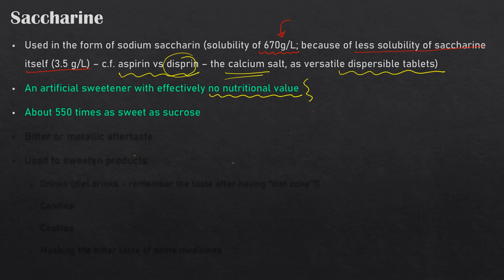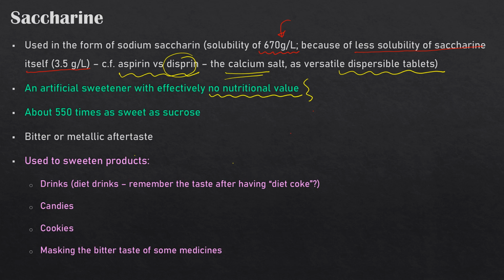The data actually changes from different sources. We don't have the exact calibration that can be done using different methods, so we can say this is about 500 or 550 times as sweet as our table sugar sucrose. And this also has a bitter metallic aftertaste, so when you consume it, you'll be getting some bitter taste remaining afterward. That may be the reason we have seen in Diet Coke and a number of similar products which give you some different kind of weird taste after consuming those products.